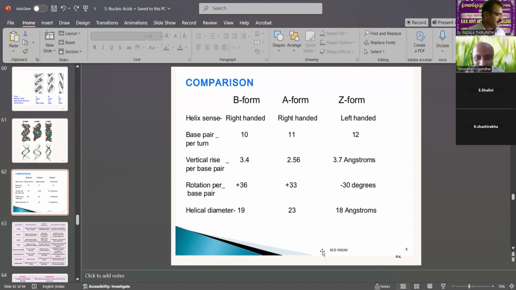Vertical rise per base pair: B form is 3.4, A form is 2.56, Z form is 3.7 angstrom. Then rotation per base pair: B form is plus 36 degrees, A form is plus 33, Z form is minus 30 degrees. Then helical diameter: B form is 19, A form is 23, Z form is 8 angstrom. This is the comparison of all character features of the 3 major DNA types.